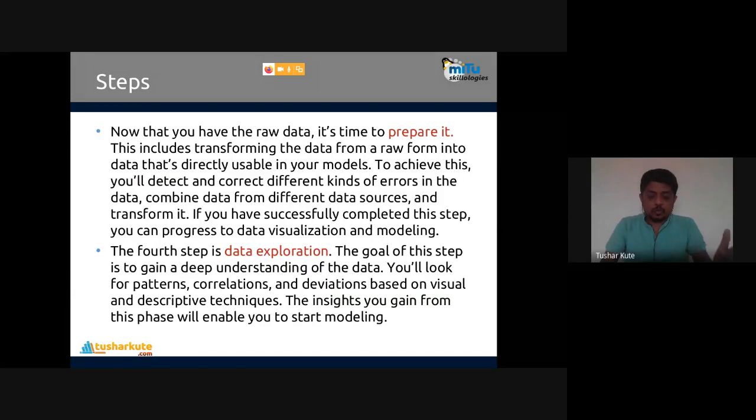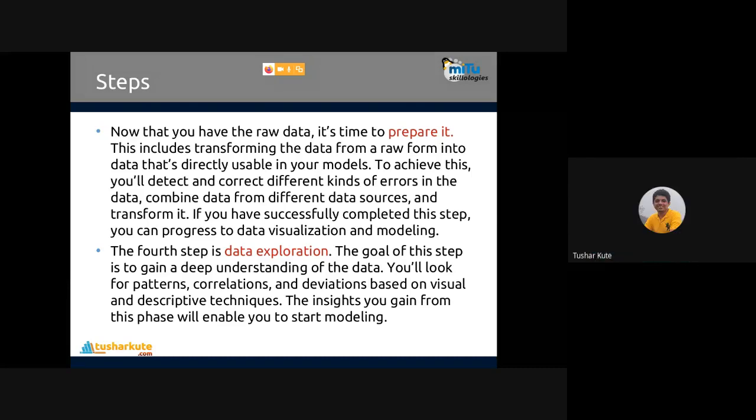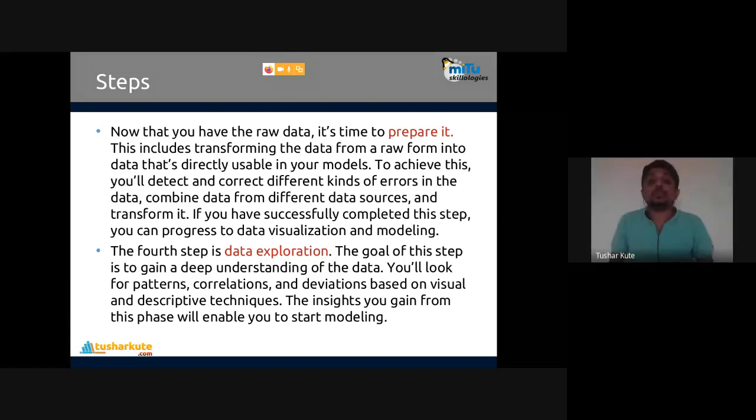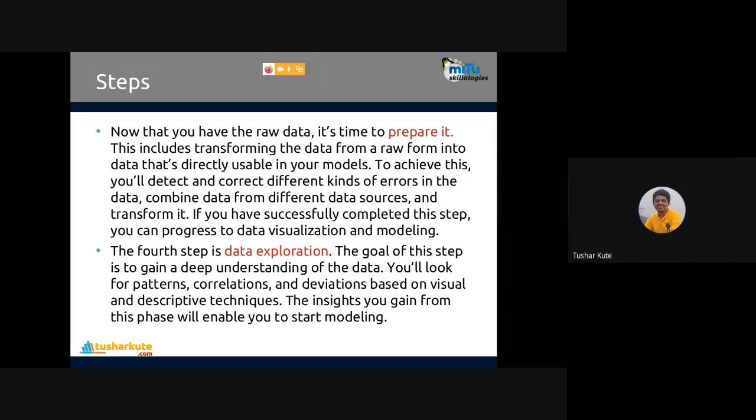Third step, sorry, preparation. So we have the raw data, and it's time to prepare it from our project's point of view. It includes transforming the raw data into a form directly usable by our model. To achieve this, we'll detect and correct different types of errors in the data. We'll combine the data, since we will have data from different sources. We'll transform that data as per the requirements of your data science project.